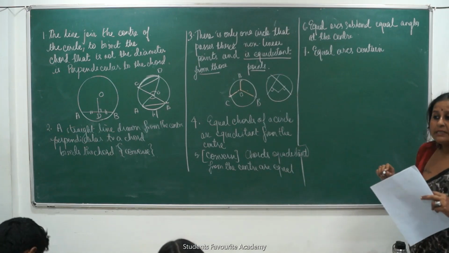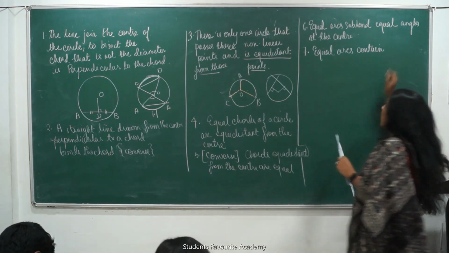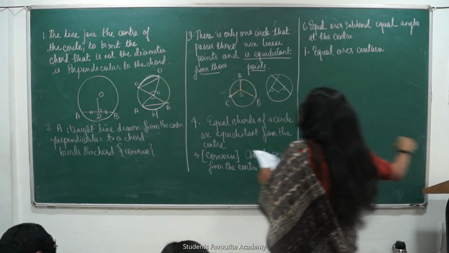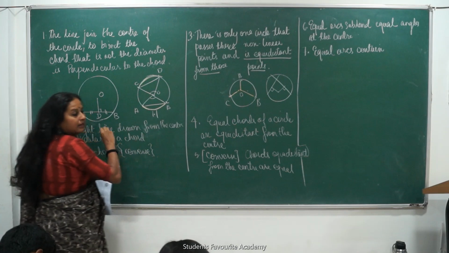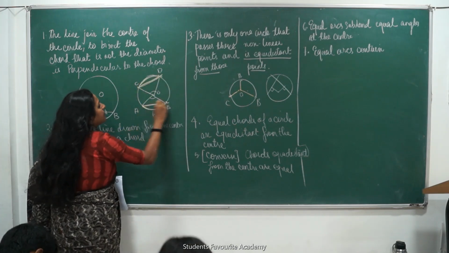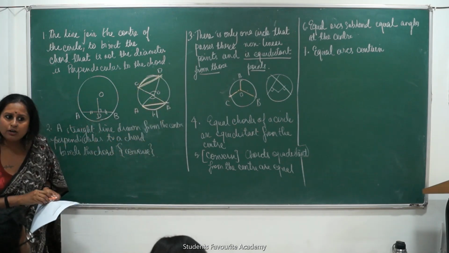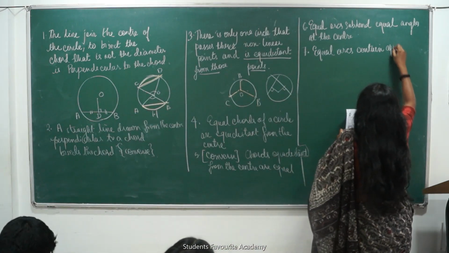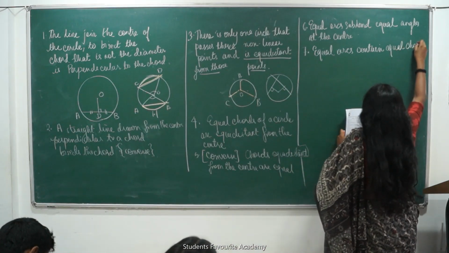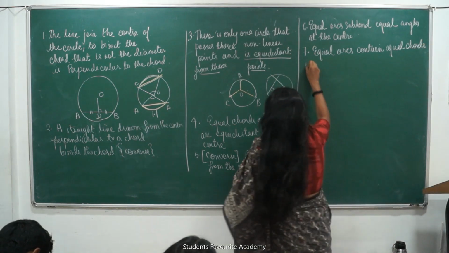Is there any harm in saying that? Equal arcs contain equal chords within them. That means if these two are equal arcs, then chords CD and AB will also be equal, right? Equal arcs contain equal chords within them.